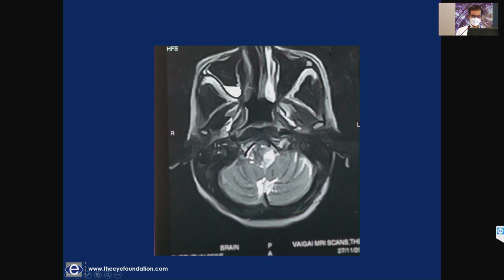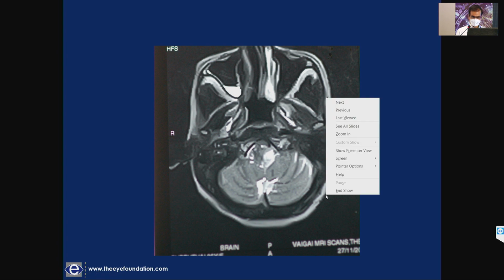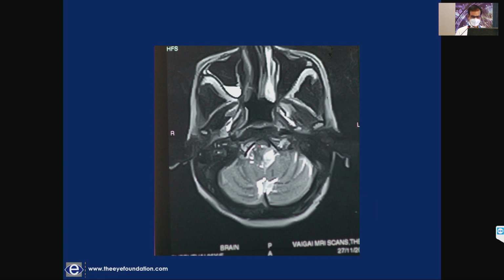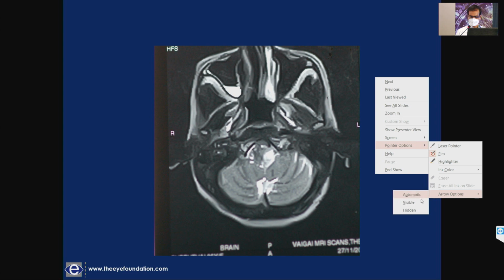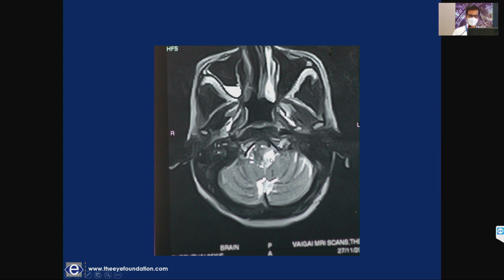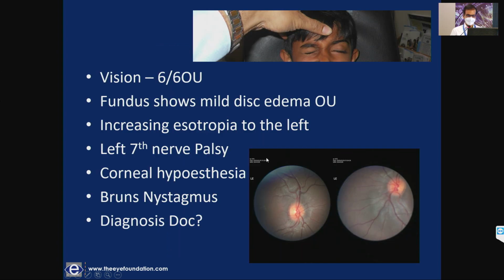generally caused by, so this is the cerebellum, and this is the infarction in the dorsolateral medulla. So this is a typical patient with Wallenberg syndrome. I hope you are able to see my arrow. This is the infarction in the dorsolateral medulla.